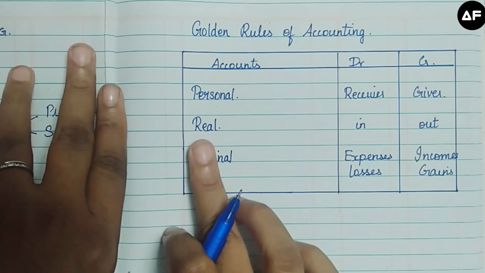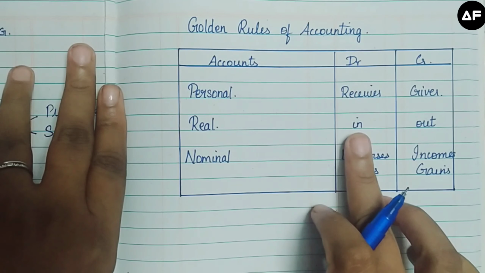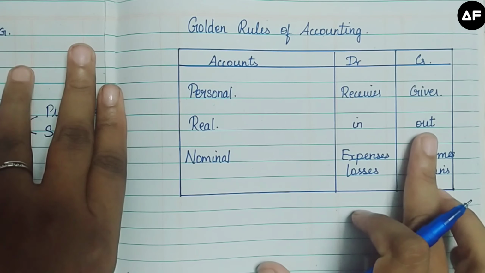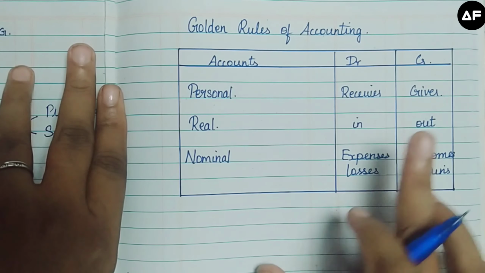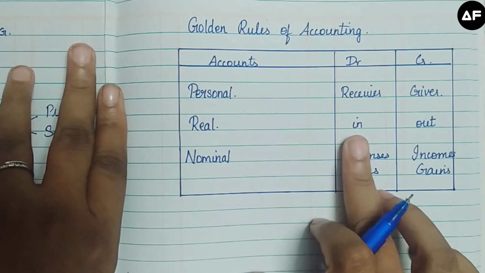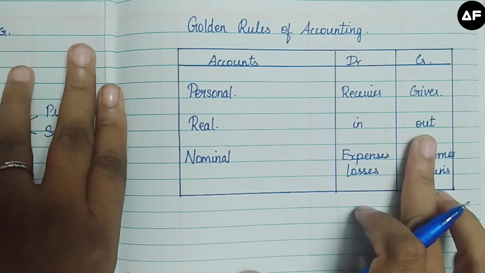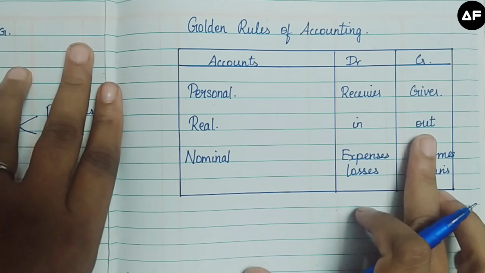Secondly, if you take the real account, whatever comes inside the firm will be debited and whatever goes out of the firm will be credited. So if cash is coming inside the firm, it is going to be debited. If cash is going out of the firm, it is going to be credited.